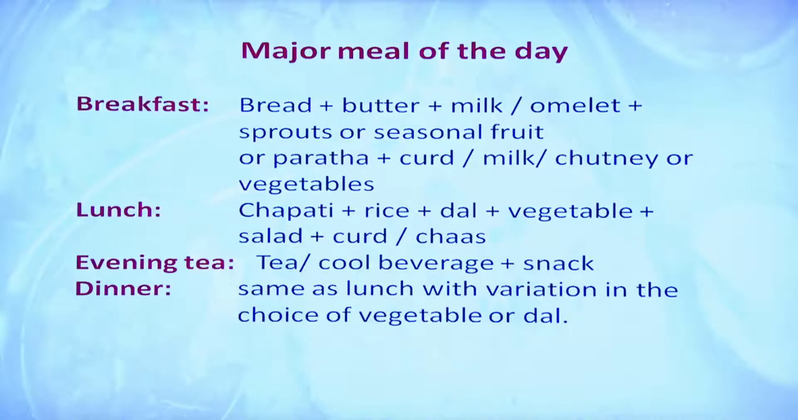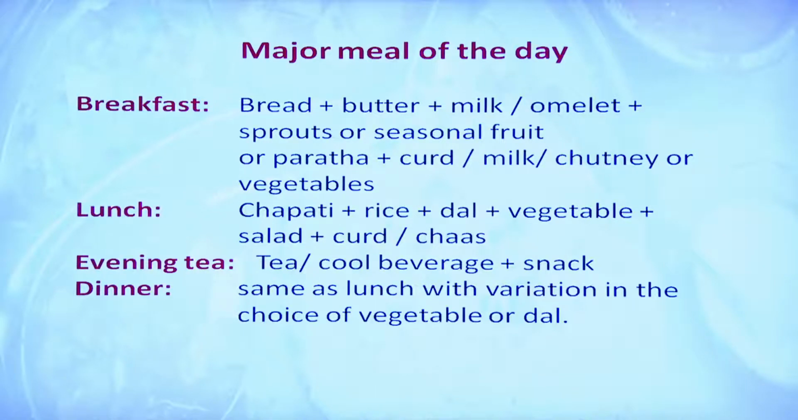But these are some of the major meals eaten in a day. Breakfast, in which you usually add bread, butter, milk, omelette, sprouts, seasonal fruits, paratha, curd, and these are just some of the items which many people eat in our country. In lunch, people normally eat chapati, rice, dal, vegetables. So, you will see here most of the things include various food groups. In the evening, tea is not a major meal, but people prefer to have tea or a cool beverage along with a snack, or they may not have the snack also, but dinner is same as lunch.